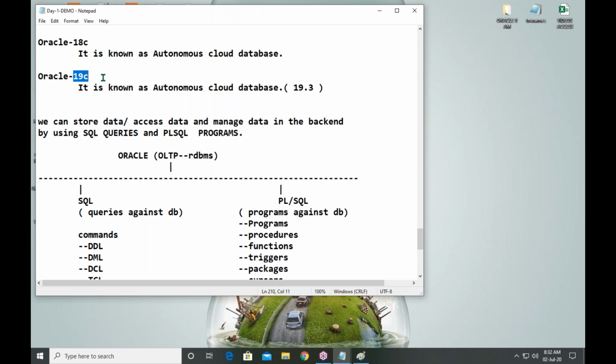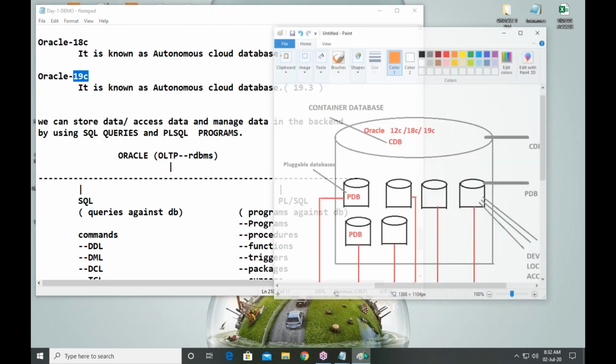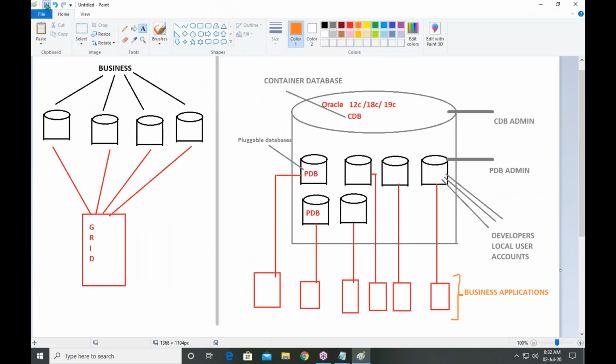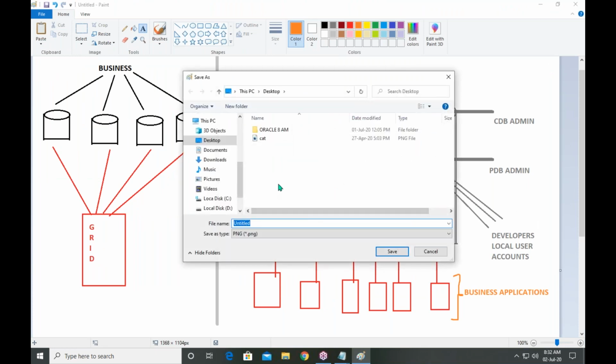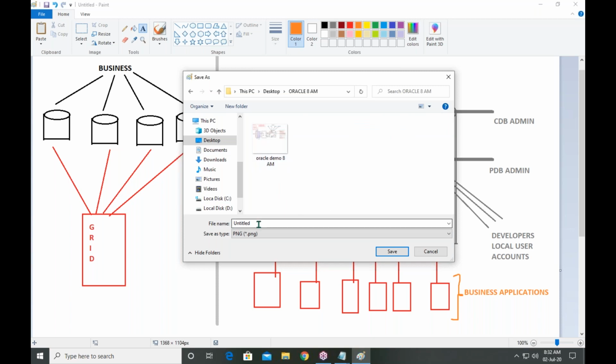So before going to the next step, what is Oracle? Just revise yesterday's class. It is an RDBMS. What is the use of an RDBMS? Any RDBMS is useful to store data, to access data, and to manage data.